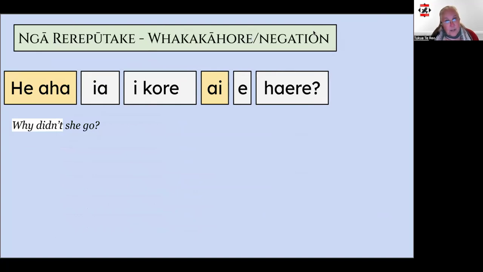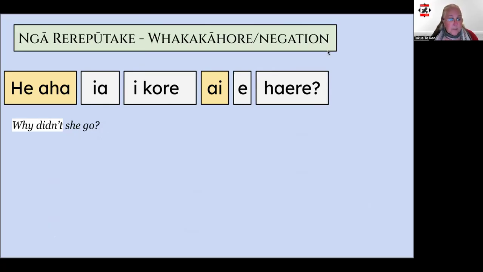One last example now to show you how this works in the future tense. When we want to ask why something won't happen in the future, the structures of the question and answer sequence are exactly the same as with the past tense, but the key difference is that we use e kore instead of i kore.